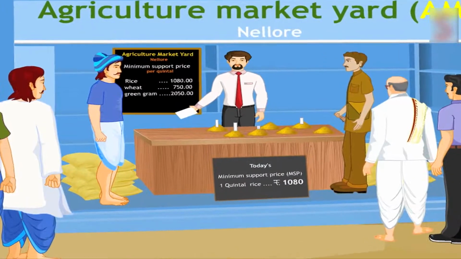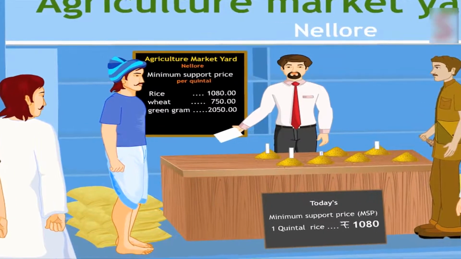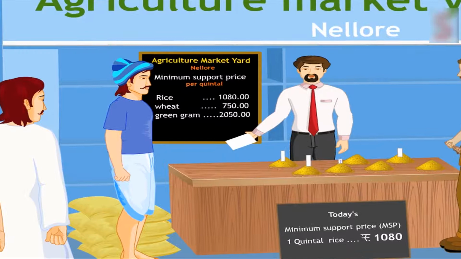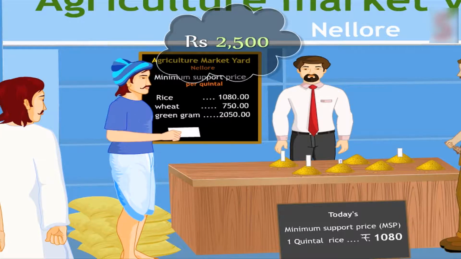Students, there is another angle to this. Let us focus only on the value that is added at every step by the producer. In the first stage of the farmer selling paddy to the rice mill owner, there are no other inputs, so he sold it for rupees 2,500 and hence the value is rupees 2,500.